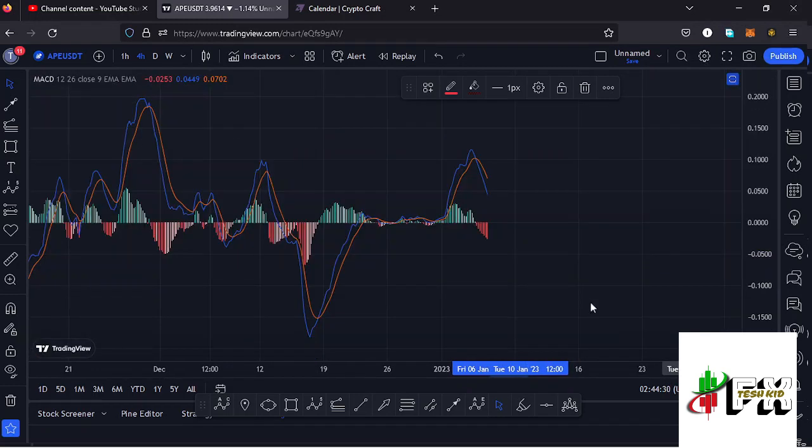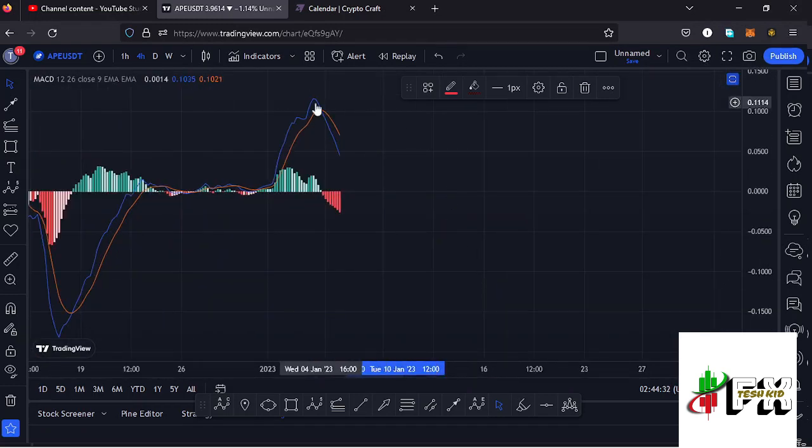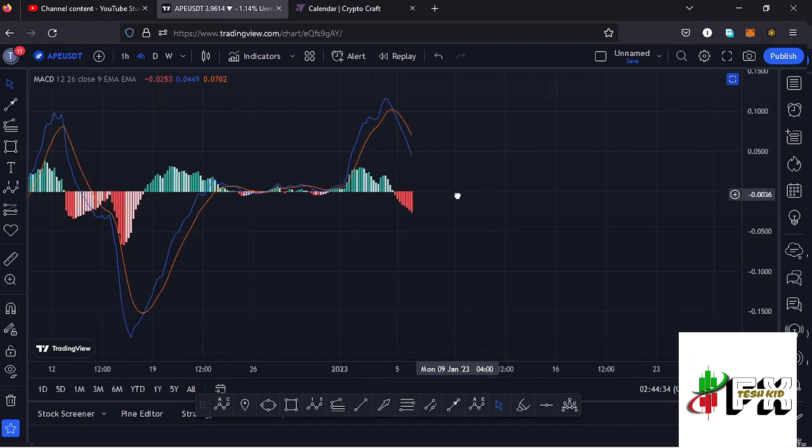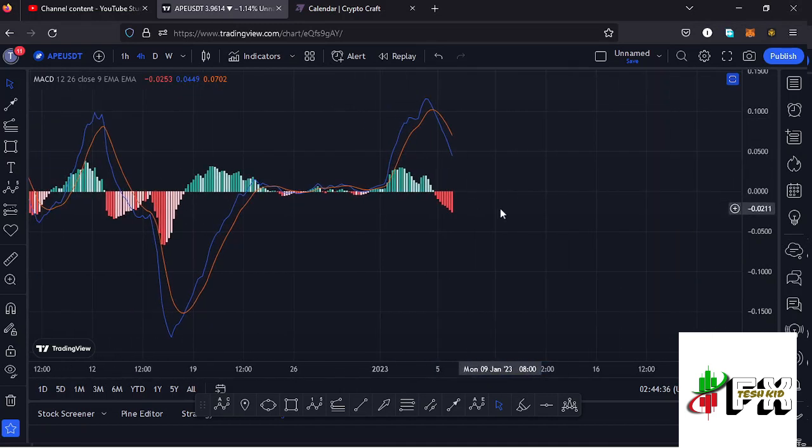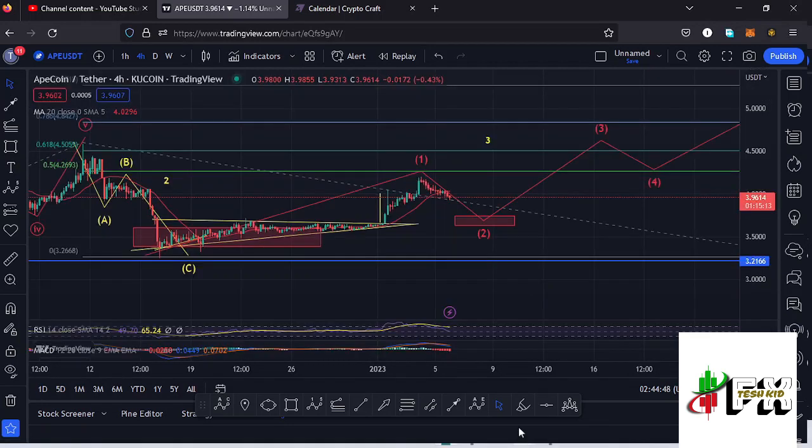Also taking a look at the MACD, on the MACD we have printed a bearish cross, and we are also seeing an increase in the selling momentum, meaning lower prices are coming our way. So let's be patient and see how that plays out, and I'll keep you updated.